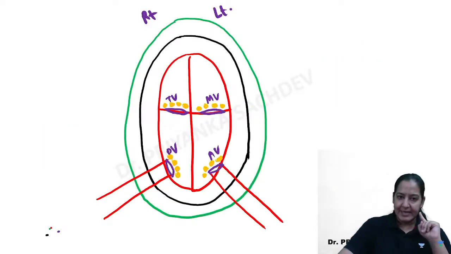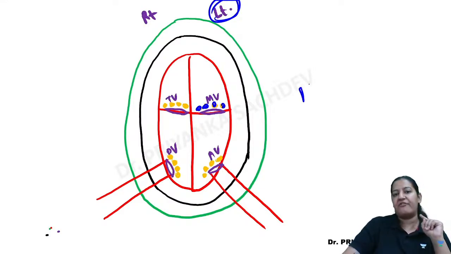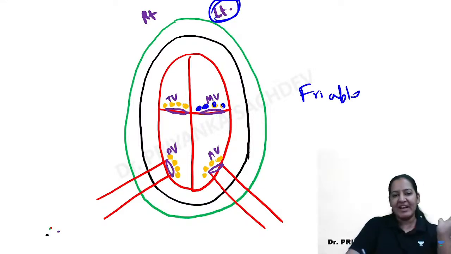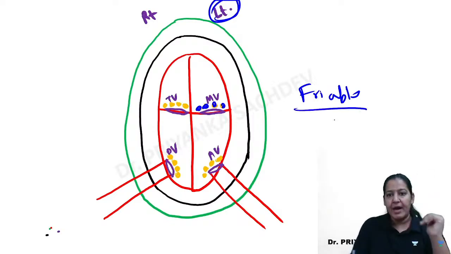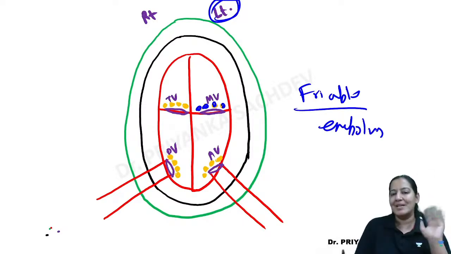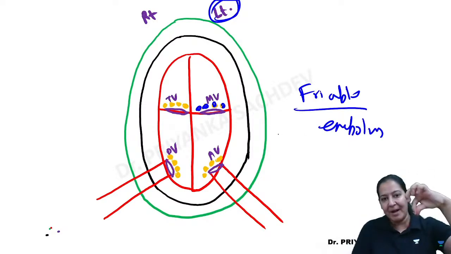Listen, any vegetation on the left side of the heart. I said the vegetations are large and they are friable. So they will split. Once the vegetation is split, it is friable, it is known as embolus. It is no more vegetation now. Once it gets split, it is an embolus.